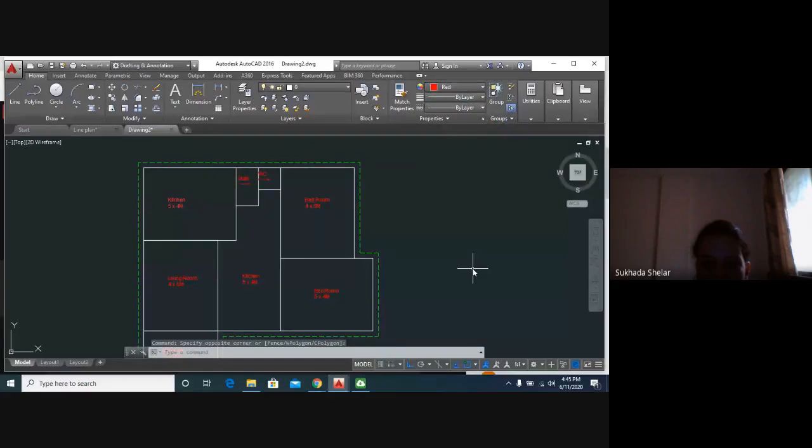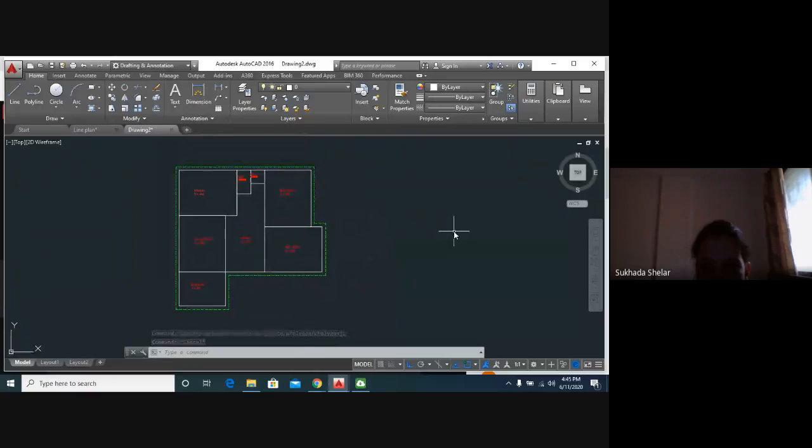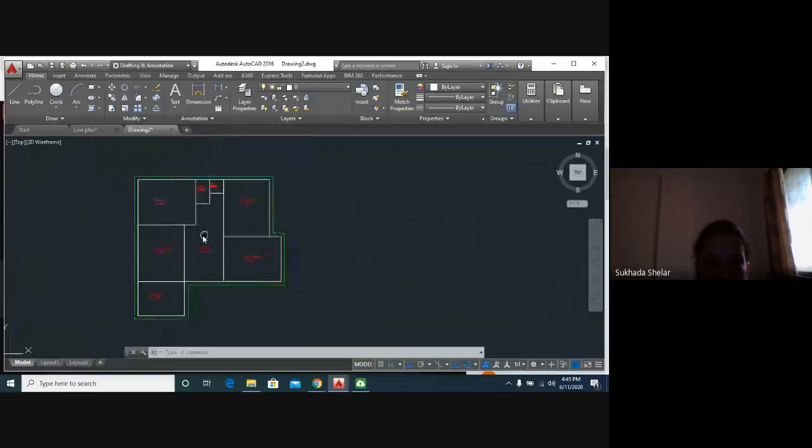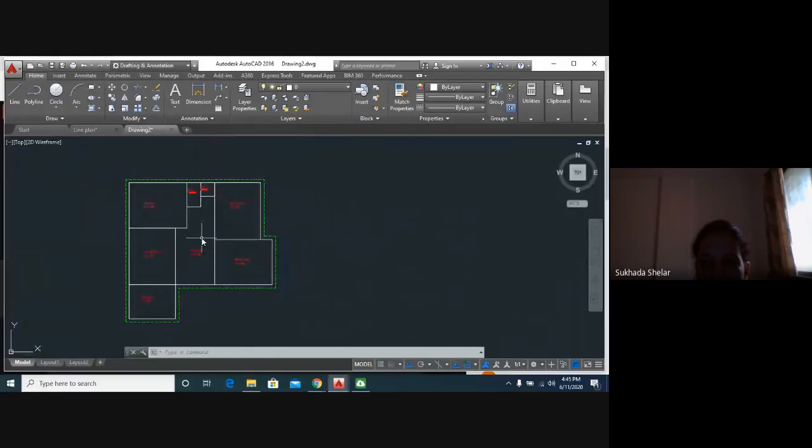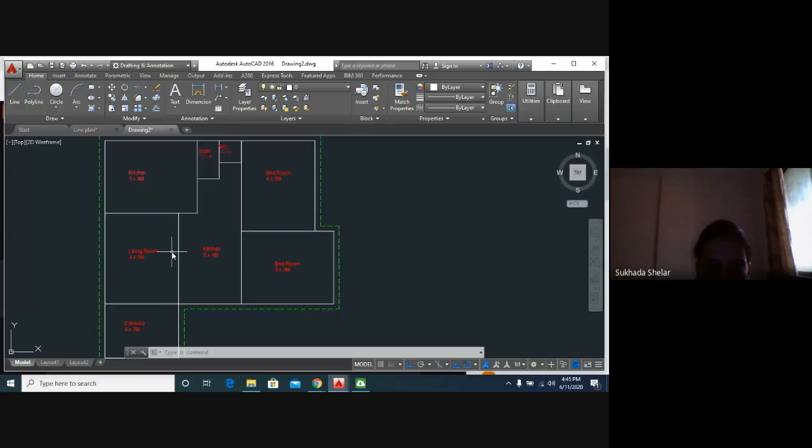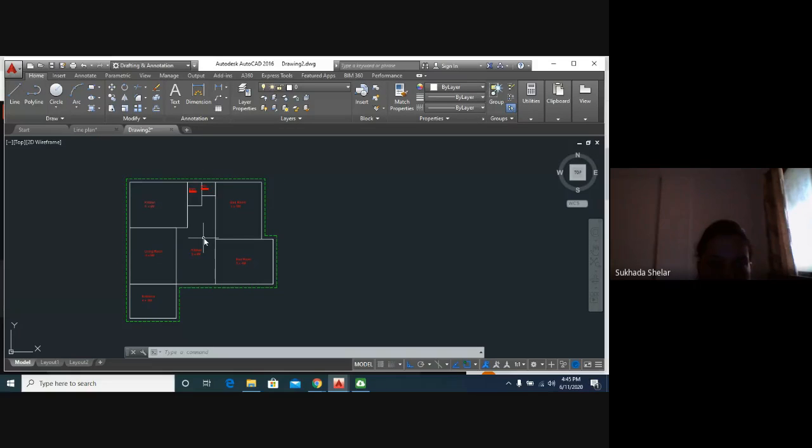It's easy, no? We don't need any pencil, we don't need any paper, we don't need any scale, and we can draw it with just one click. It's very easy to understand AutoCAD software. You can just sit at your home and you can draw various big plans. This is our line plan, ready.